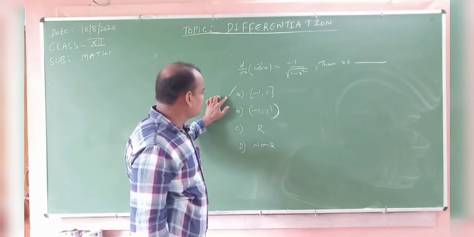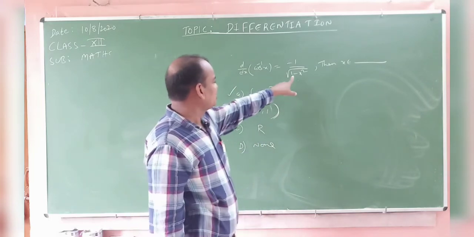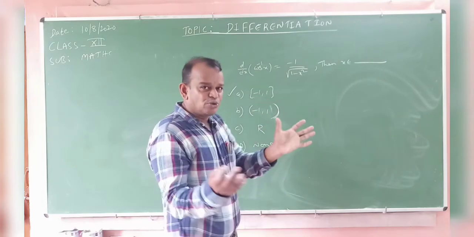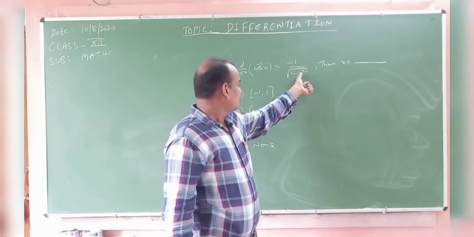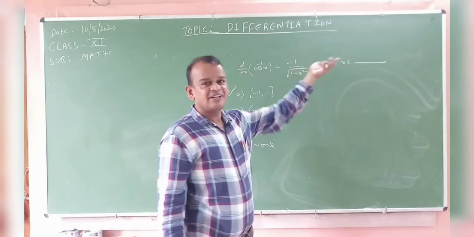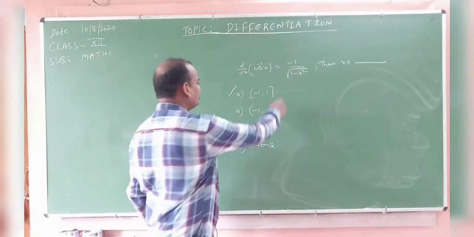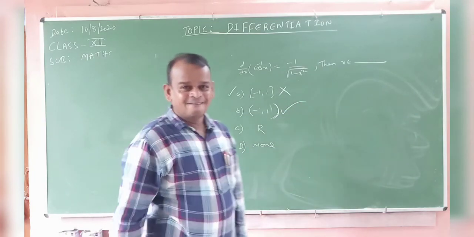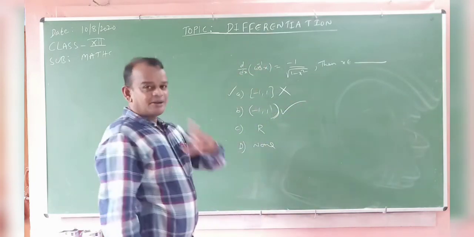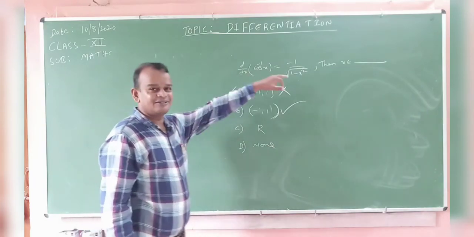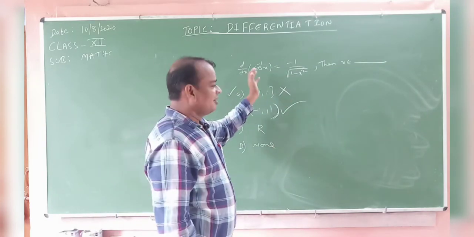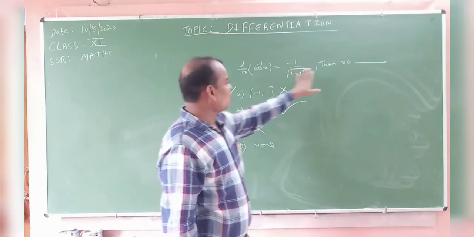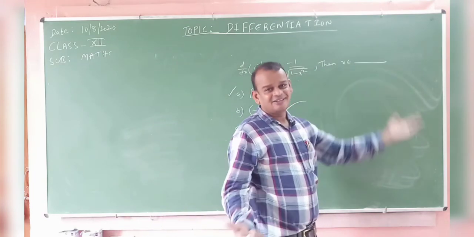But immediately we will observe that we take 1 or minus 1. We take closed interval, meaning including those values. At 1 and minus 1 the derivative is something by 0, infinity, which is not defined. So no, this is the right answer. This type of question is asked at the mains level, not the formula directly. From the examination point of view, they cannot ask the formula directly. What about x? That's why.